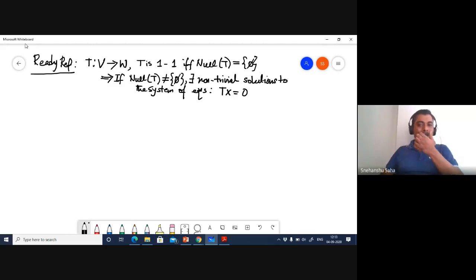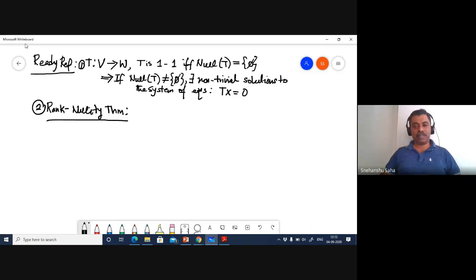This is important, and in this context, let's also recall the rank nullity theorem again. Remember, we are yet to prove this. We will, but we need to talk about the implications first. So there is a linear transformation from V to W and the dimension of V is finite.